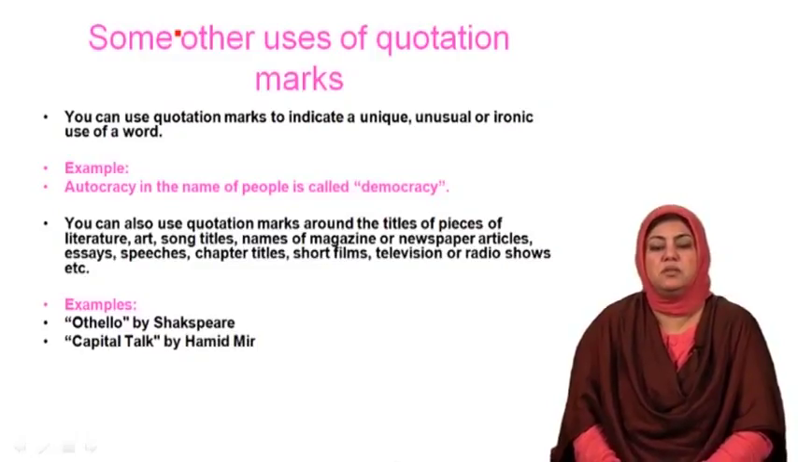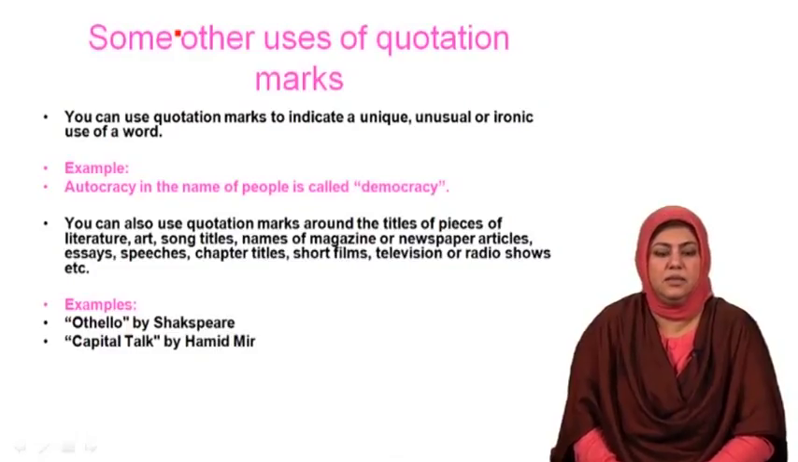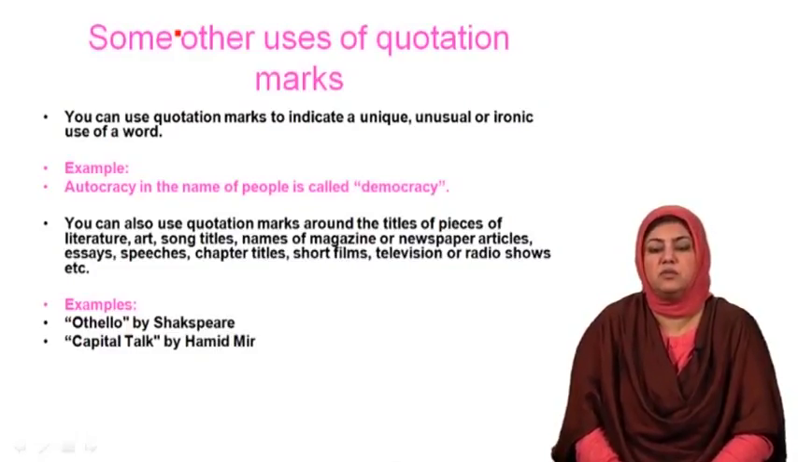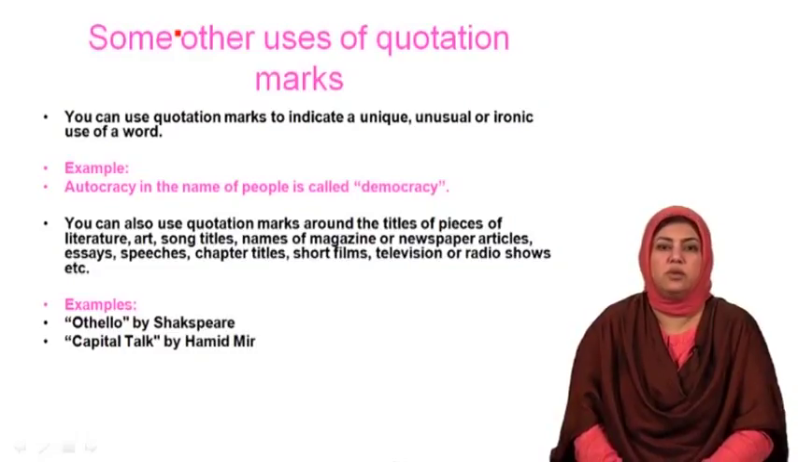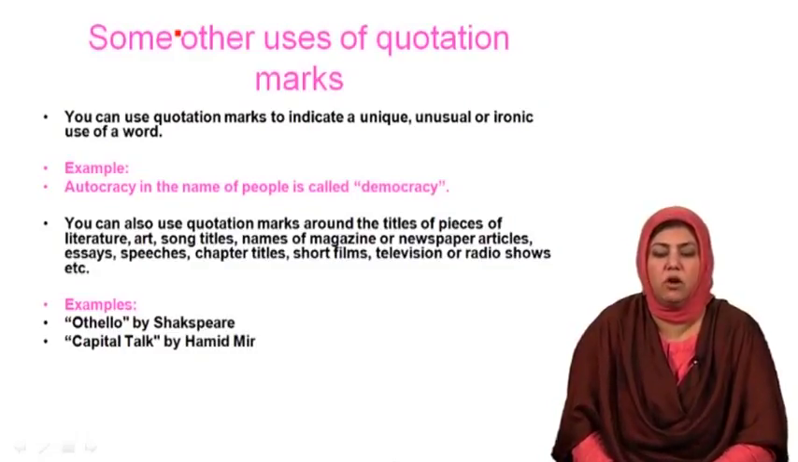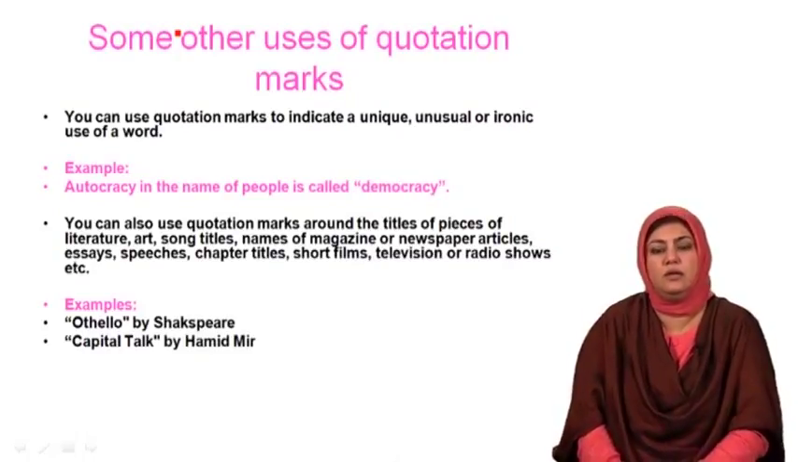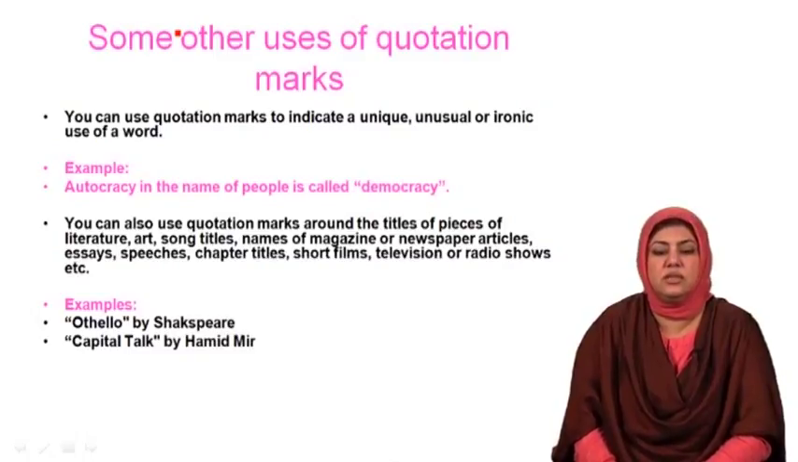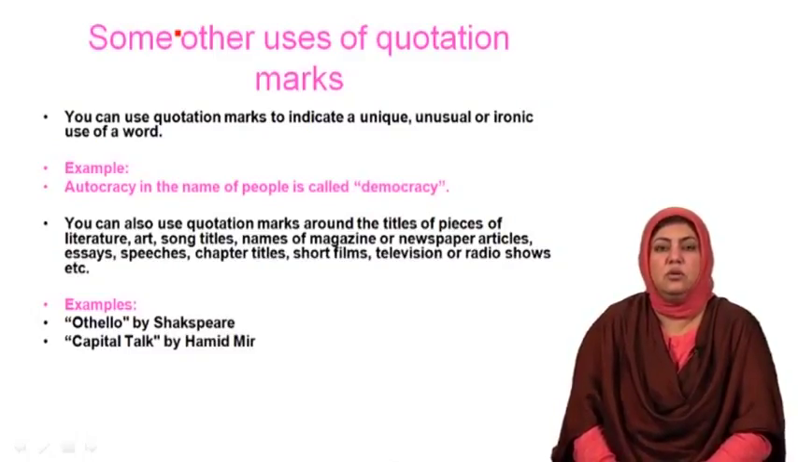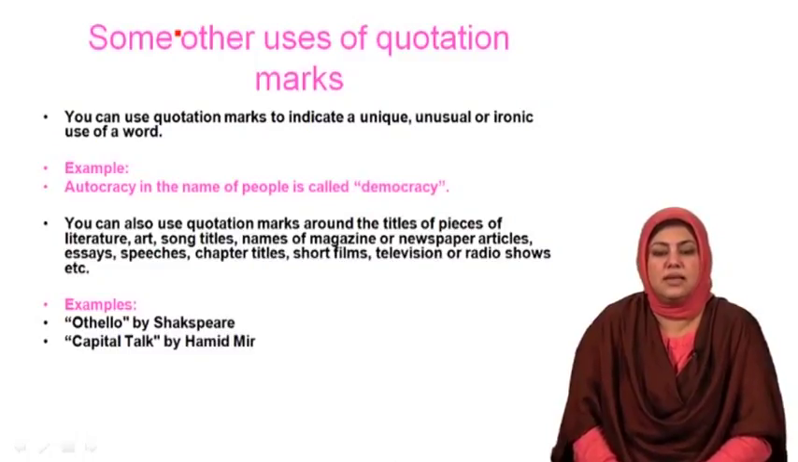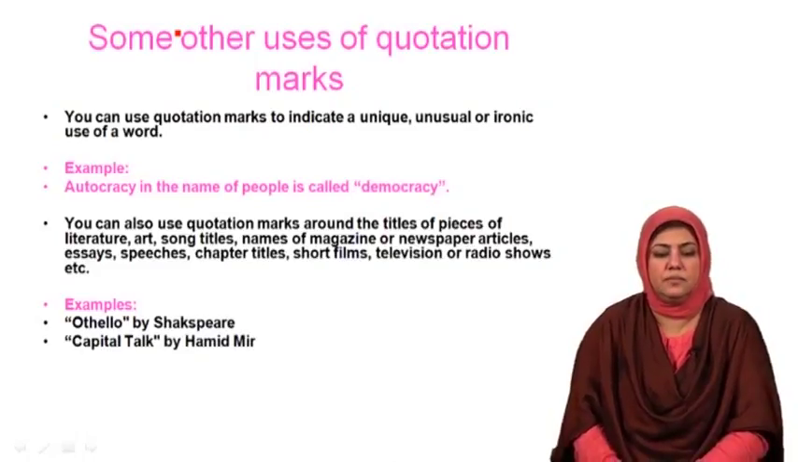Autocracy in the name of people is called "democracy." I repeat, autocracy in the name of people is called "democracy." Here you can notice the use of double inverted commas around the word democracy, because democracy here is used in an unusual and ironic way. The writer has used it satirically to comment on the status of autocracy in relation to democracy.